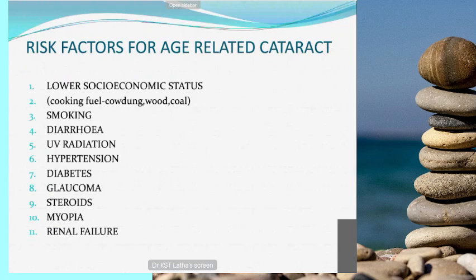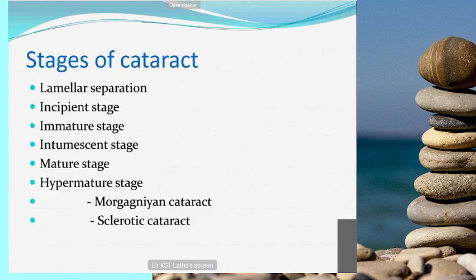So what are the risk factors for senile cataract? What are the risk factors for age-related cataract? Starting from smoking, low socioeconomic status, they are prone to UV light exposure, cooking smoke, smoking, and diarrhea, dehydration. Here dehydration, and UVA and UVB radiation, and then hypertension, diabetes. These are metabolic causes like diabetes, and then glaucoma, steroids, myopia, the complicated cataract by myopia, then renal failure. So all these things will be risk factors for senile cataract.